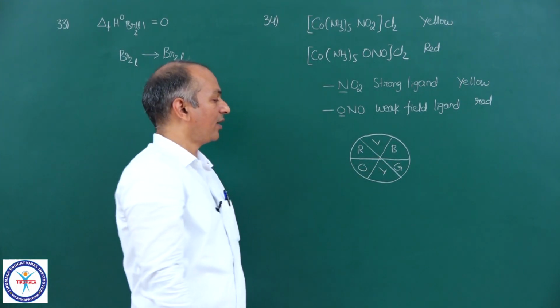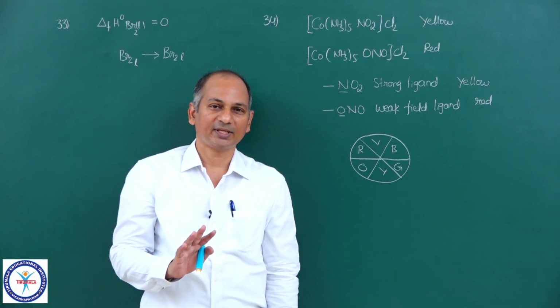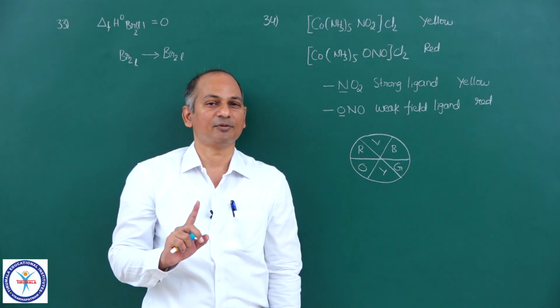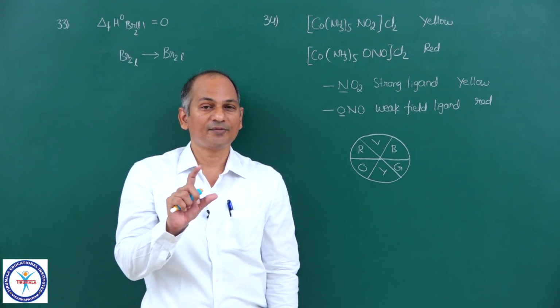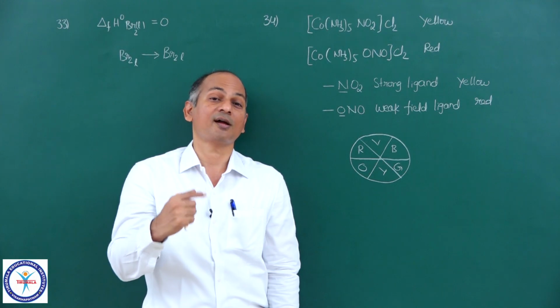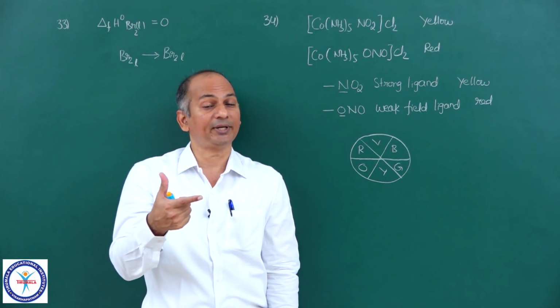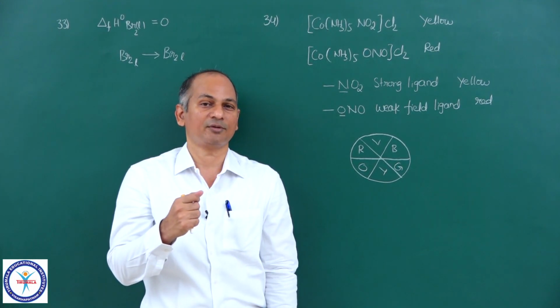All of you recall, the color of the complex is not the color which is absorbed. The color of the complex is the average of the colors which are not absorbed. We call that average color the complementary color of the color absorbed.